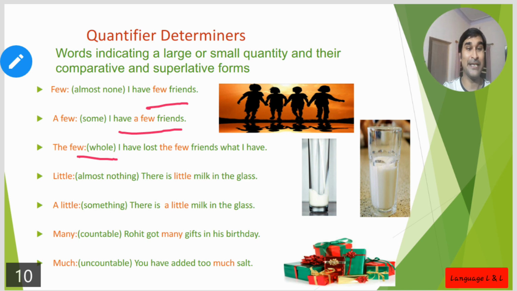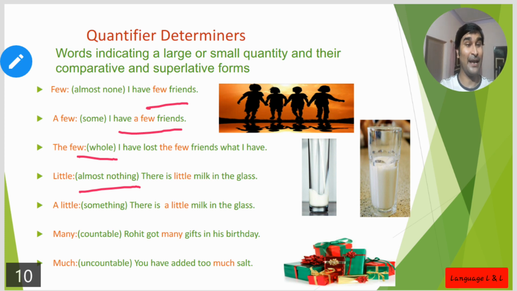Next one, here you can see, little, a little. Little is going for almost nothing. There is little milk in the glass. Little milk means almost nothing. Here you can see in the picture, that level of milk is almost nothing.